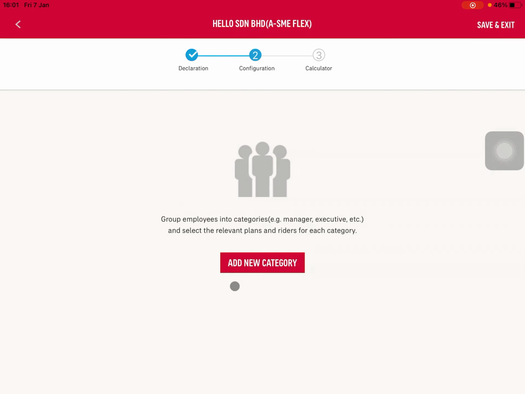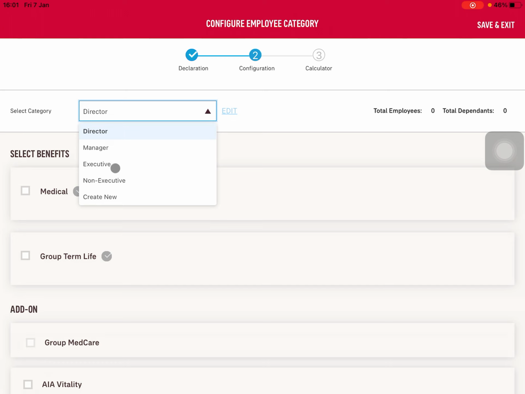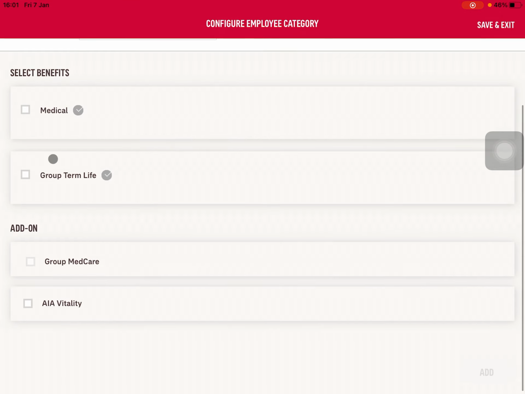Now, what is this? Category is basically a position. Let's say I put this category as director, whoever comes into this director category will be given this benefit. In fact, there are a few samples there. If you do not want to put it as director, you can put it as category handsome or category pretty. It's just a name for us to know that whichever staff you put into this category, they get this kind of benefit. So let's just stick to director. I want to just do group term life.